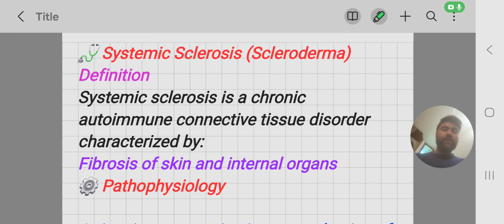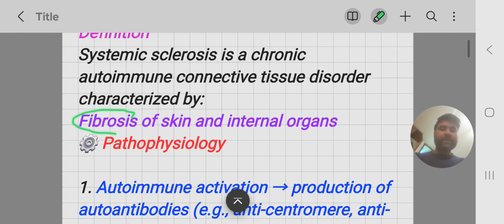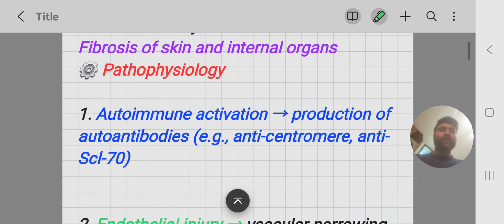Welcome back. In this video, I will discuss a very important topic, systemic sclerosis, also known as scleroderma. It is an autoimmune connective tissue disorder that is characterized by fibrosis, that is thickening of the skin, and also fibrosis of the internal organs like lungs, kidneys, and also heart.